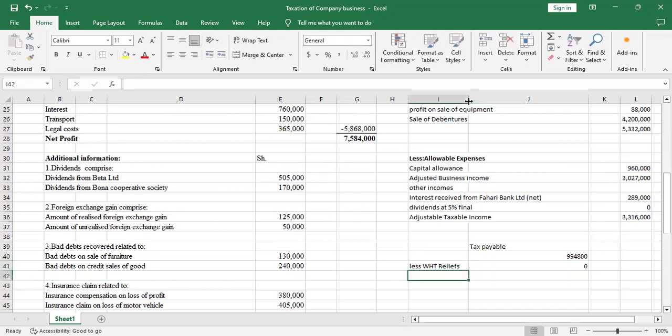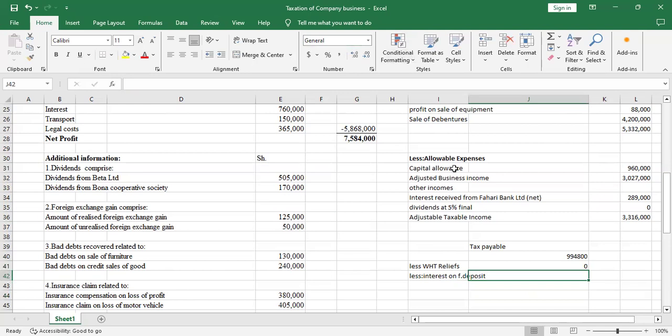Then interest on fixed deposit, there's a 15% charge. So you less also the interest on fixed deposit. We agreed that it was 289, so we'll take 15% of that.